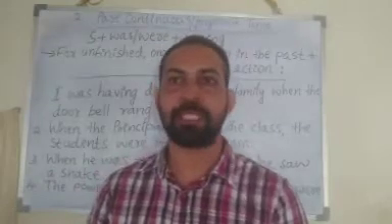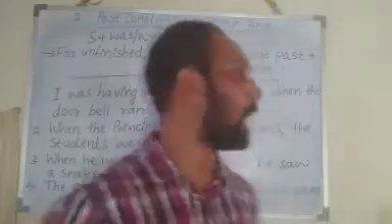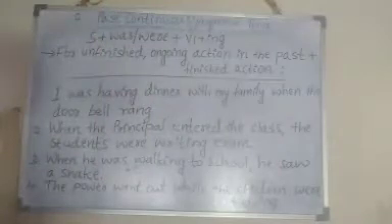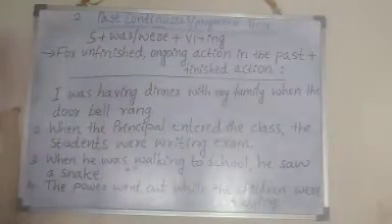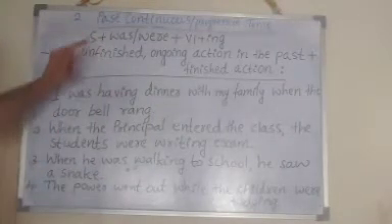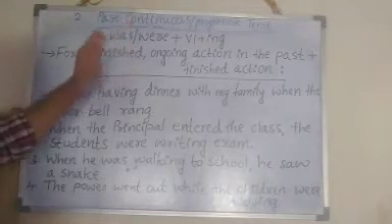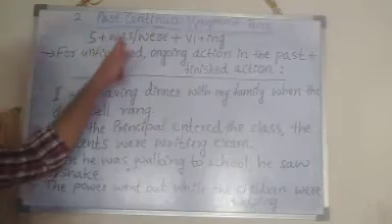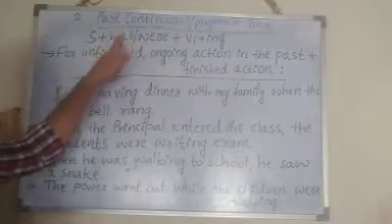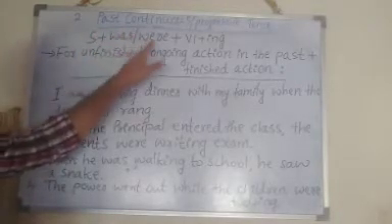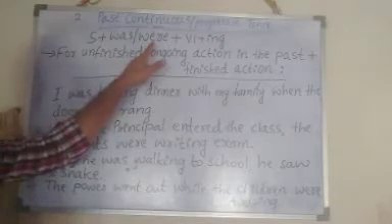Okay, please look at the examples on the board. First, you have to remember the format or the rule of past continuous tense, that is subject plus was or were. Was is singular verb and were is plural verb, that you have studied.